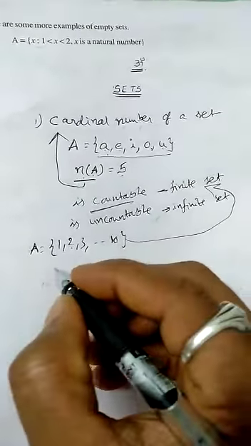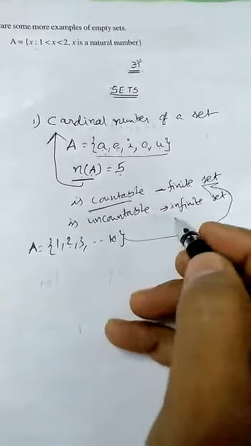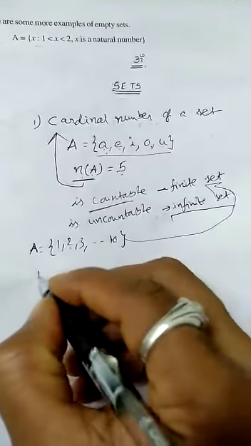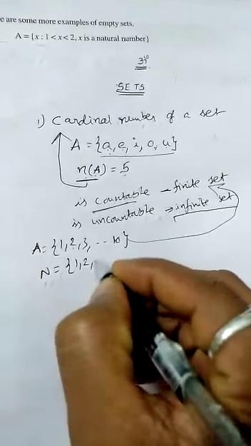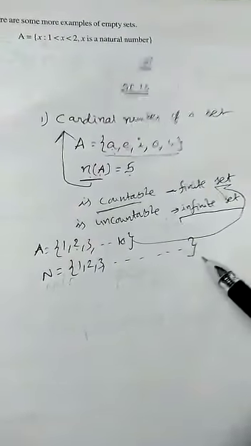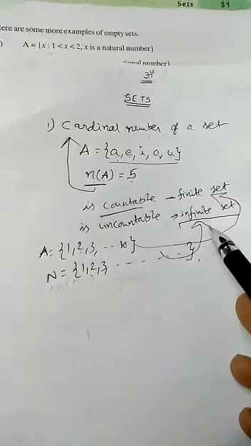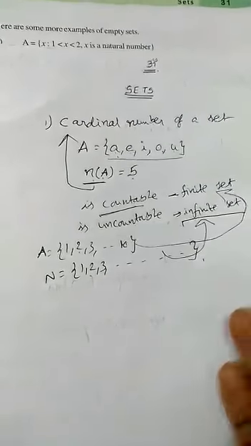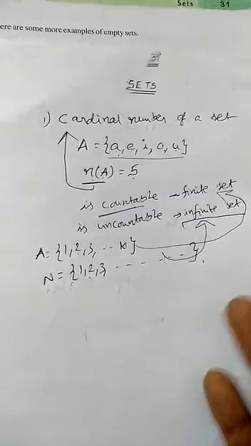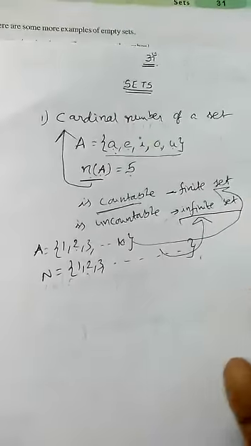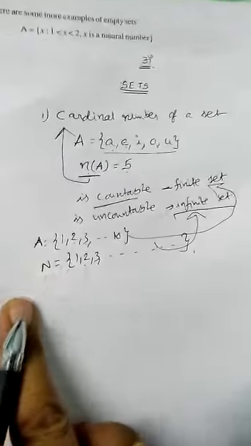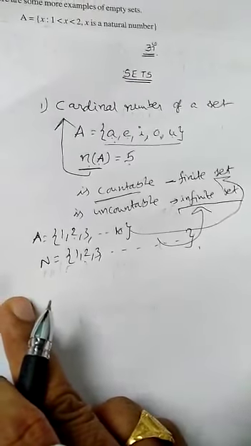If the elements of a set are uncountable, such sets are called infinite sets. That means, for example, if I write the natural numbers 1, 2, 3, 4 and so on, here we don't know what is the last number. That means the elements are uncountable. Such sets are called infinite sets. Examples are whole numbers, integers, rational numbers, real numbers, irrationals, stars in the sky, water in the sea. These are all infinite sets which are uncountable.